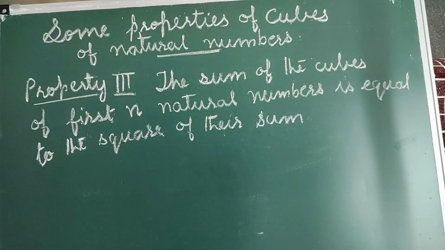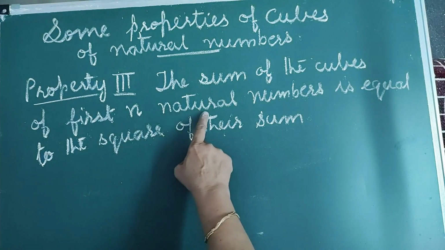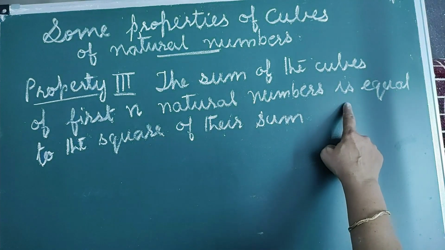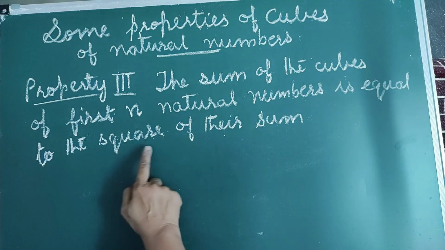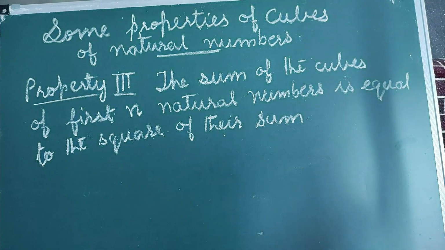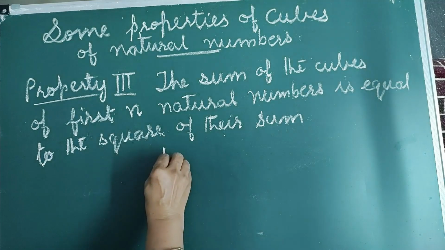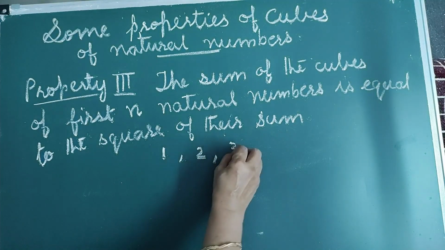Property 3. The sum of the cubes of first n natural numbers is equal to the square of their sum. For example, let us consider first 3 natural numbers. They are 1, 2, 3.